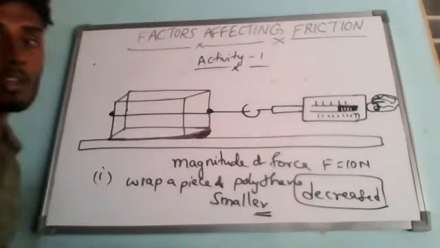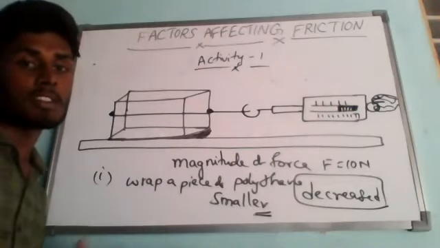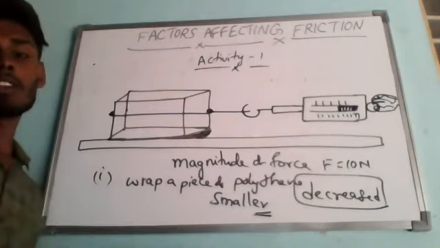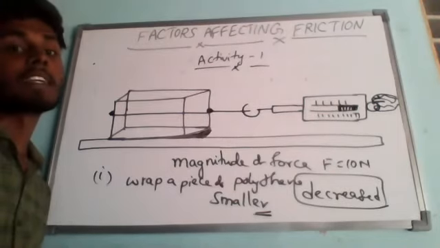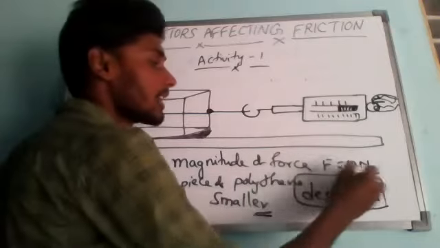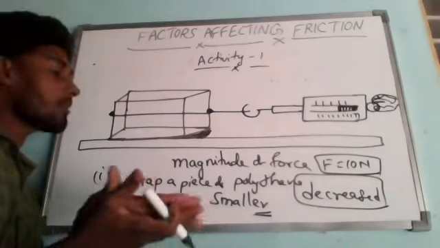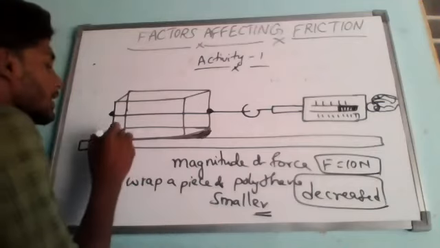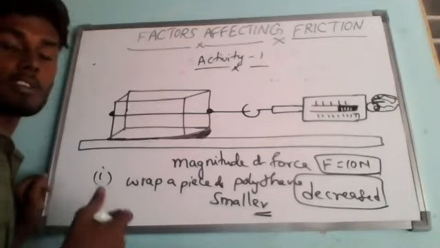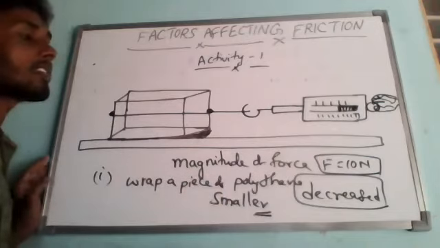Are you able to understand? So from this observation, we can conclude that wrapping polythene sheets makes the surface of the brick smooth, due to which the friction with the floor decreases. Are you clear? In the first case, let me imagine the force is 10 newtons. Now after wrapping with polythene paper, the brick is not directly contacting the floor, so the roughness decreases, and automatically the frictional force also decreases. That is what we have observed.